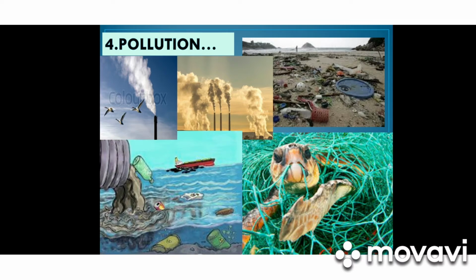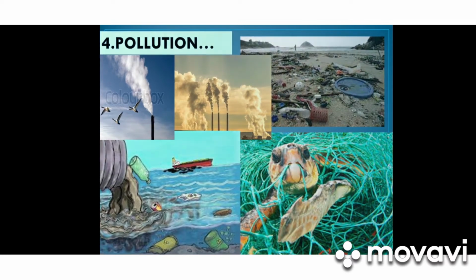Their reproduction will be affected. The environment which has been sustained for reproduction will be affected badly. So these species will be considered as endangered species. One of the reasons behind this is pollution.